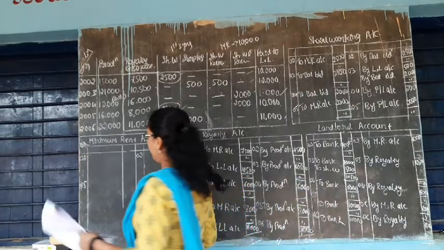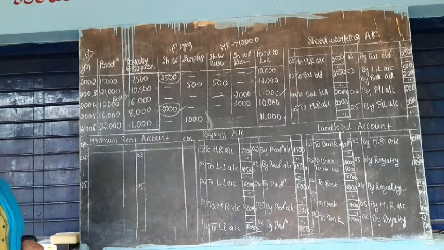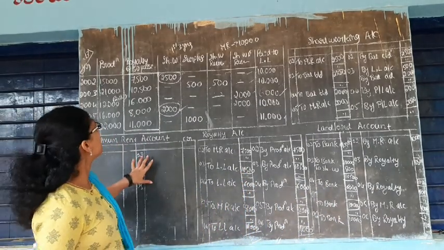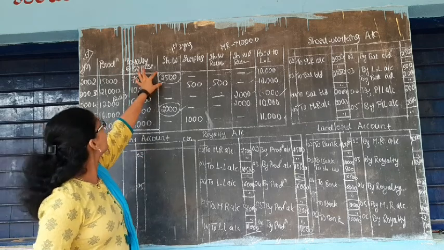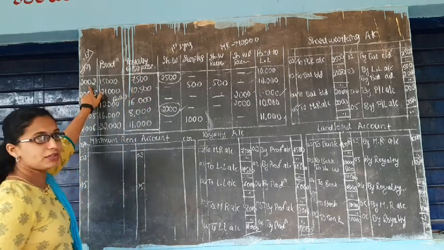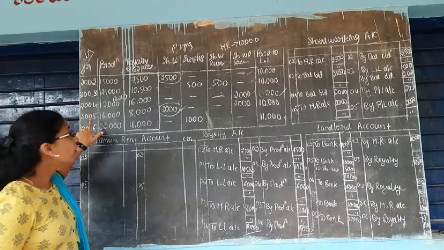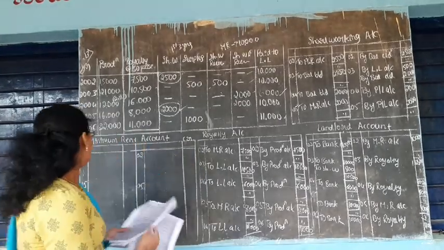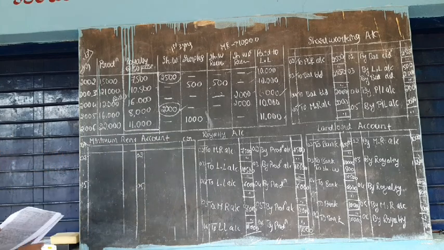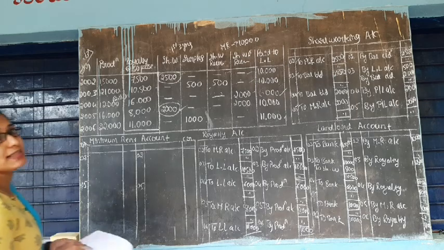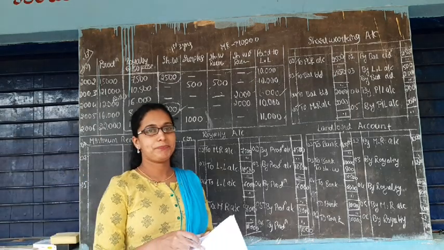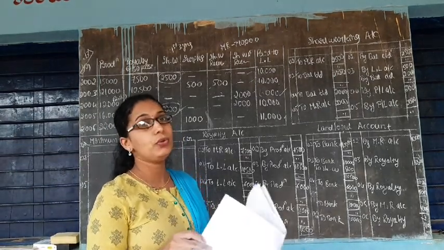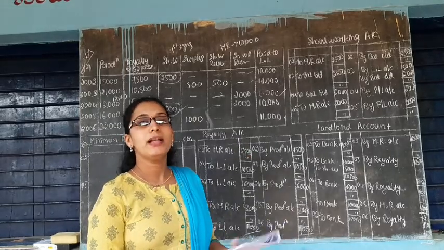Now move to the important one, your minimum rent account. See, in this minimum rent account, when there is a short working in the year 2002 and in the year 2005, only these 2 years' entries will come here. Let me show you that minimum rent account. See what's the first entry in the journal? Royalty account debited, short working account debited, to landlord account.